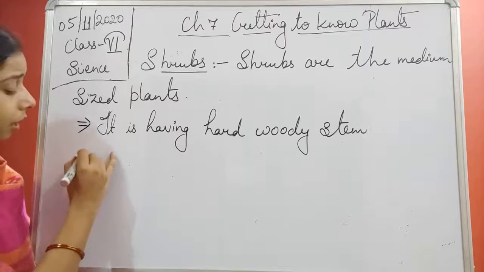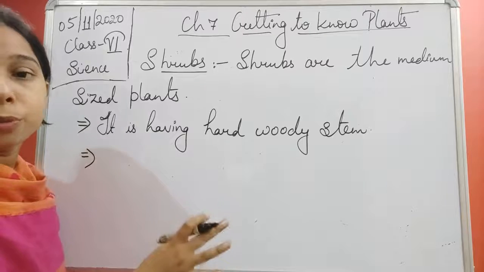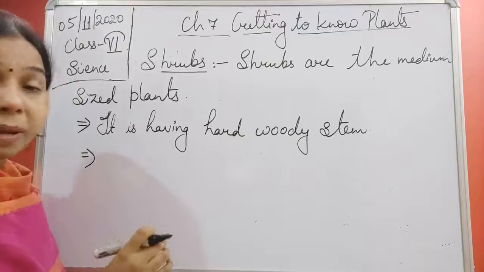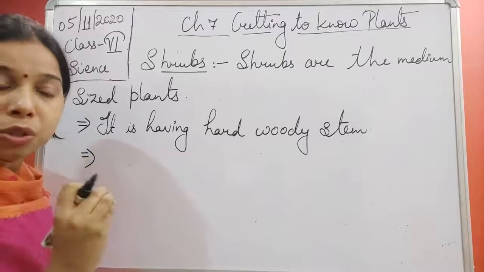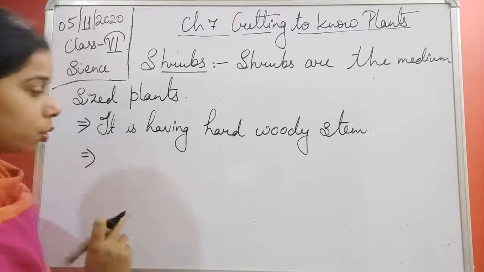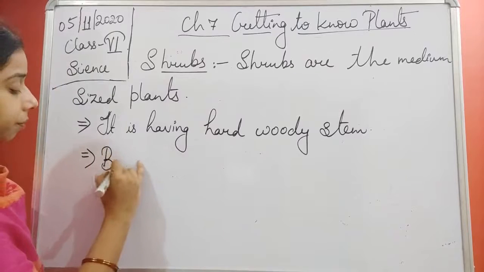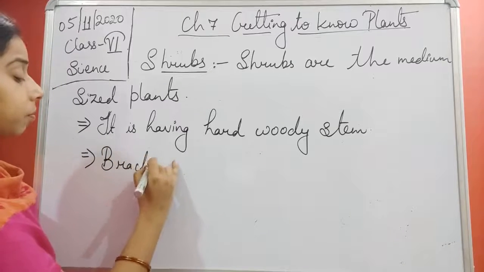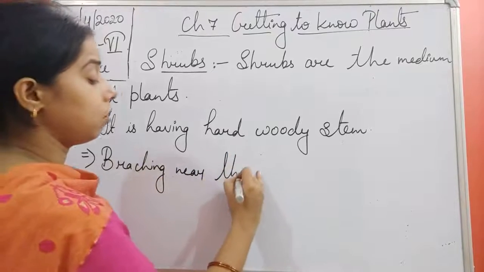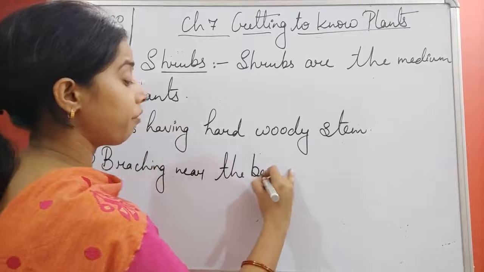Now, branching in case of herbs was not a factor, but in case of shrubs, especially at the base, students, you will see the branches occur from the base only. So we can say that branching is near the base of the plant.